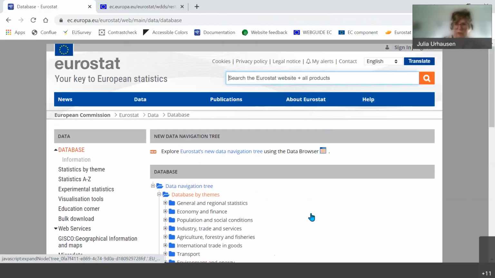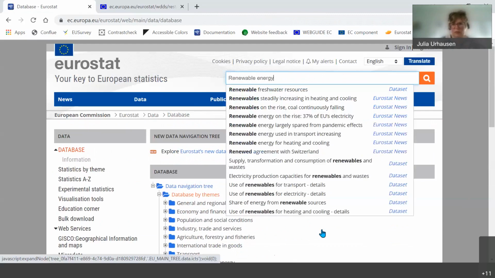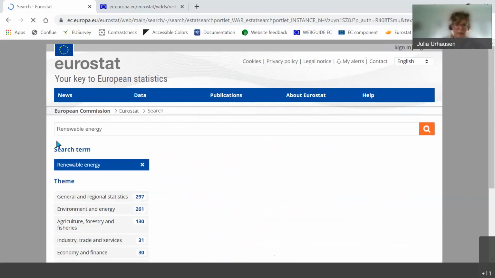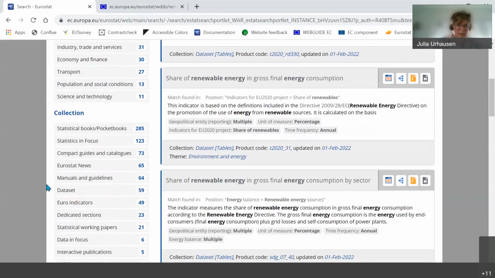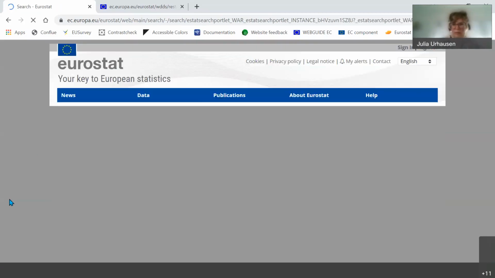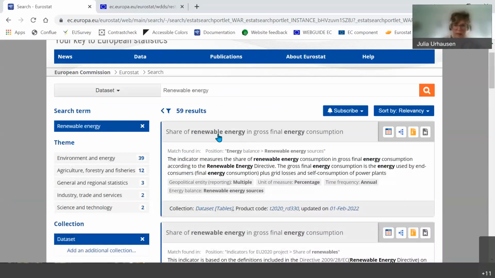We have a search functionality where I could, for example, search for renewable energy. I put in my search term, and then I can filter and as a collection choose data sets. So I'm only going to be directed to data sets that include the search term renewable energy.